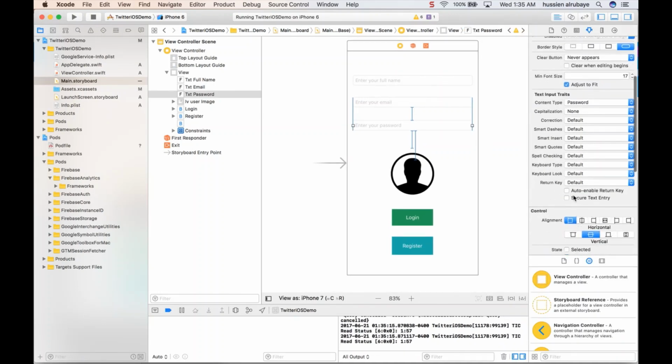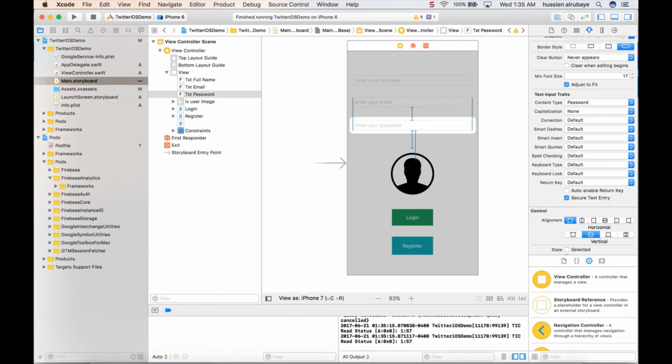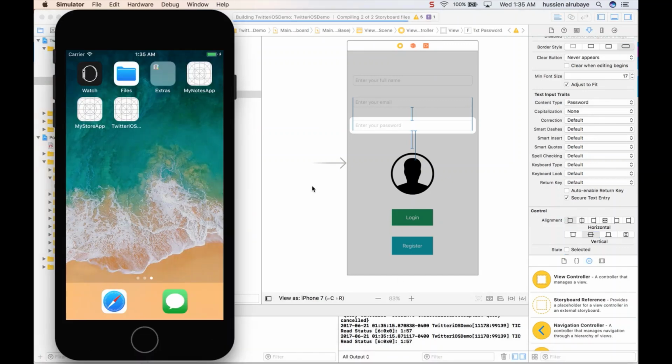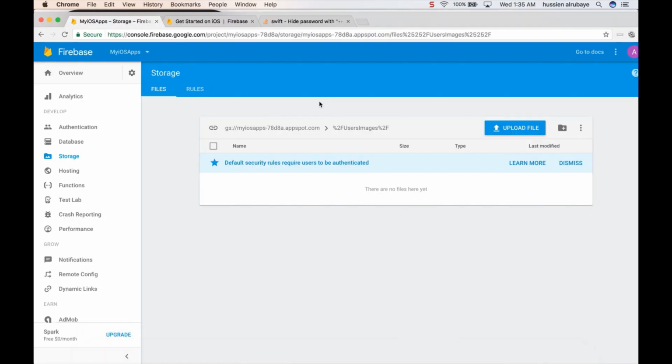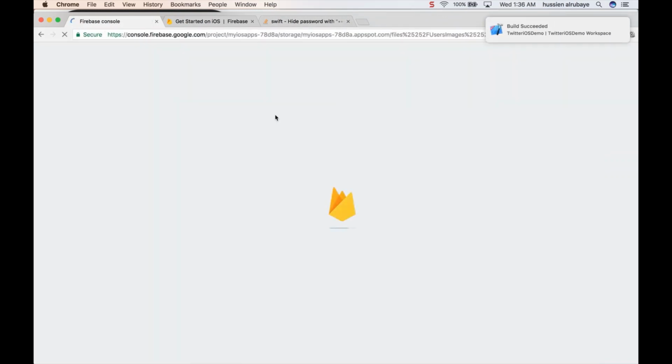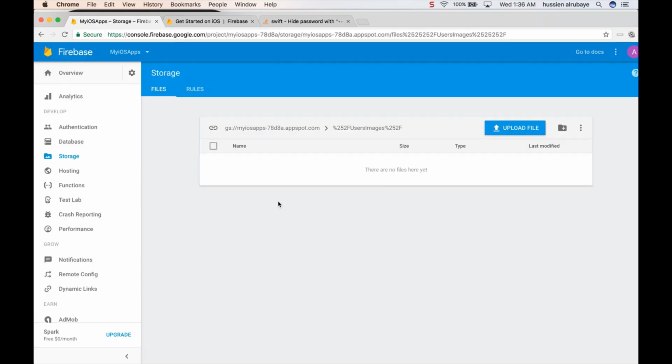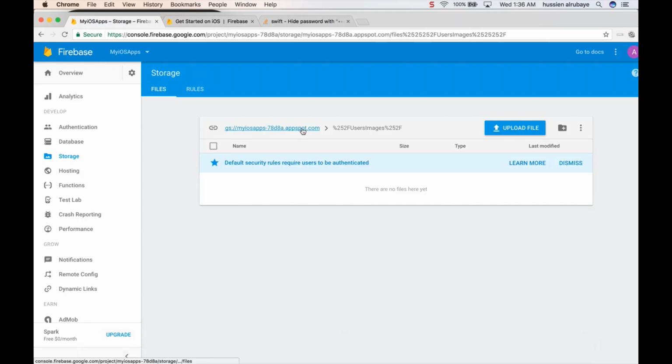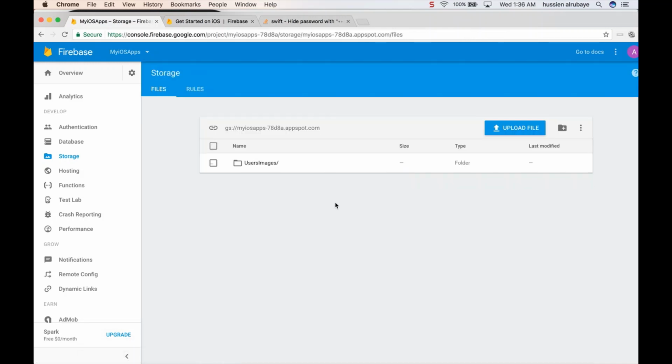Just change this one to secure text entry, and for this input, secure text entry, and now when you want to run it, it will show you as a password. So hopefully this time the password is being set, otherwise I may have a problem uploading images in the correct path. So I need to make sure everything is sound. Waiting for some time and see what is going on. Hopefully we are able to upload the images.